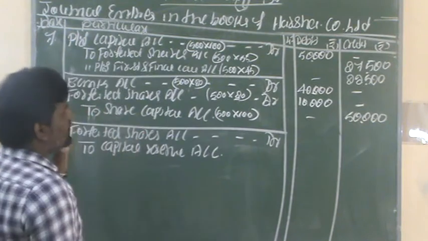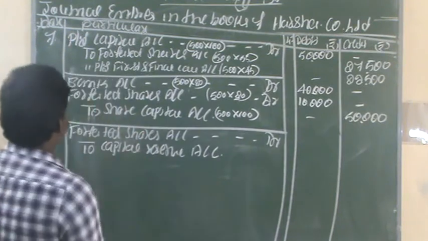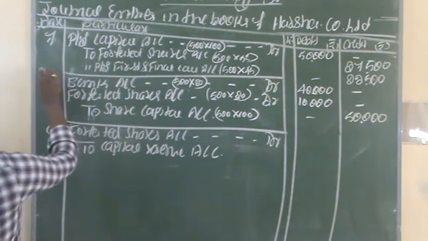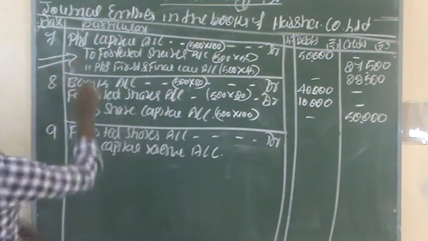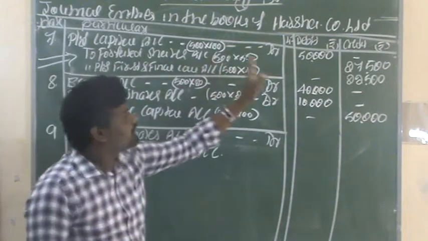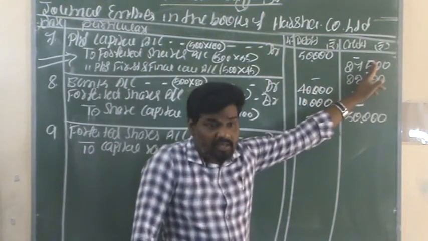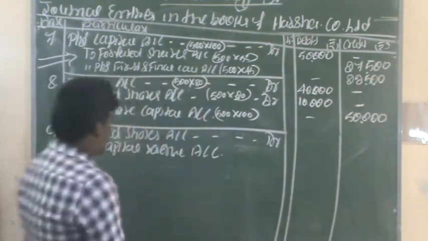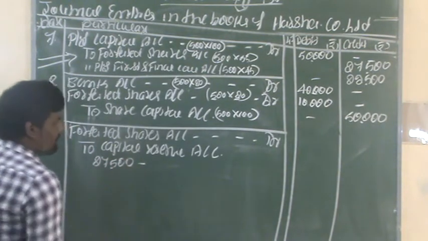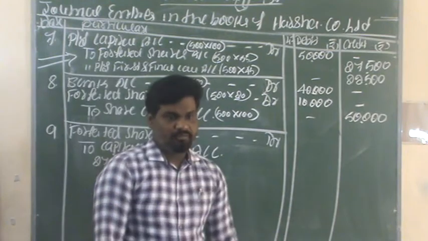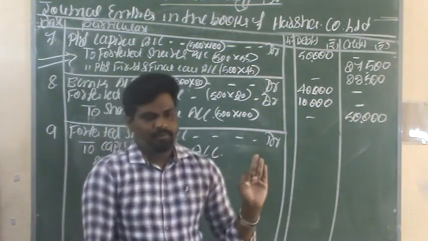Here is how we need to calculate the profit. In the seventh entry, at the time of forfeiture, the forfeited shares account shows 27,500. This is the already paid-up capital out of these shares. This 27,500 was already received by way of the application as well as allotment process.